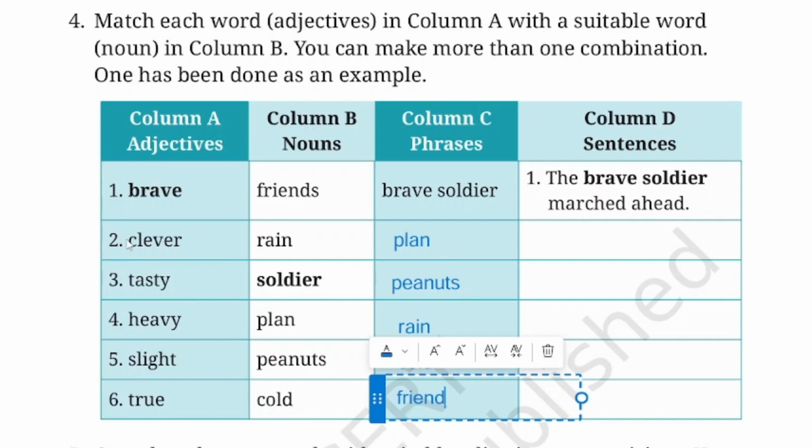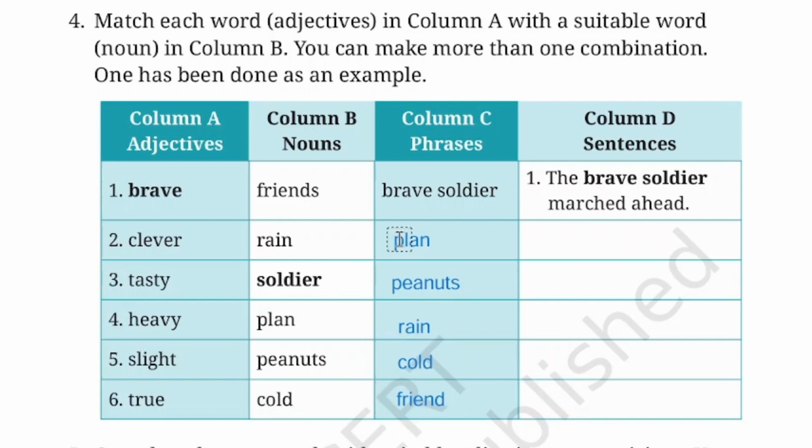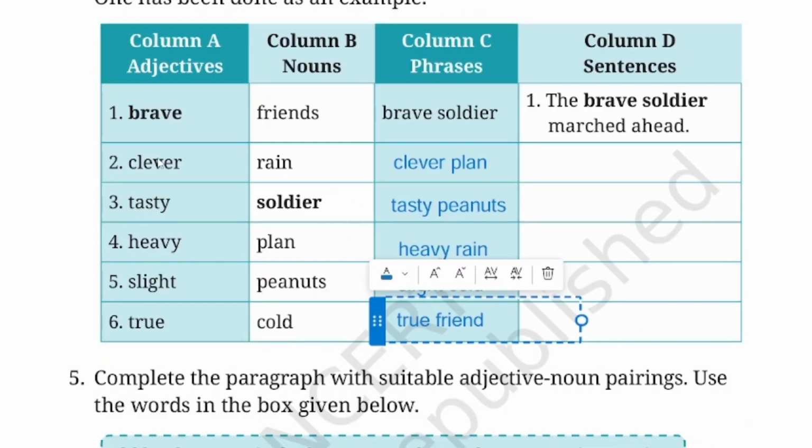Now clever. With clever we can take plan. Clever plan. Okay, so we can write here clever plan. So we can make a sentence like, the clever plan saved us from the robbers. Tasty, tasty and peanuts. Noun peanuts, adding tasty peanuts. I bought some tasty peanuts.